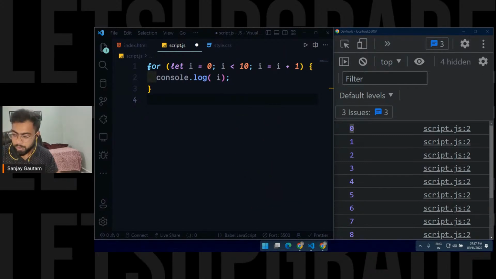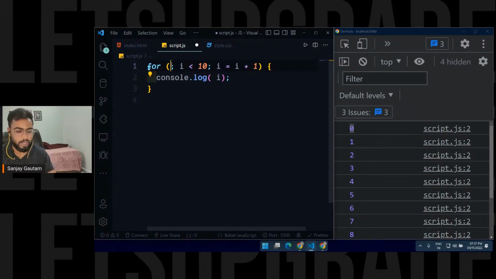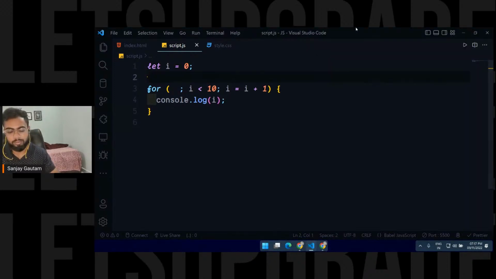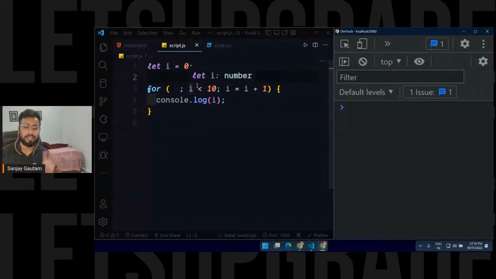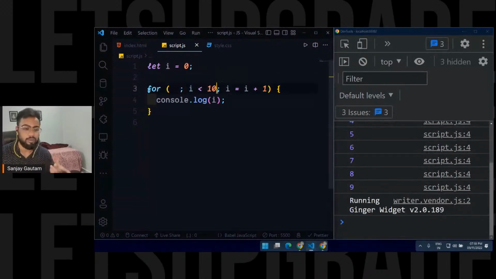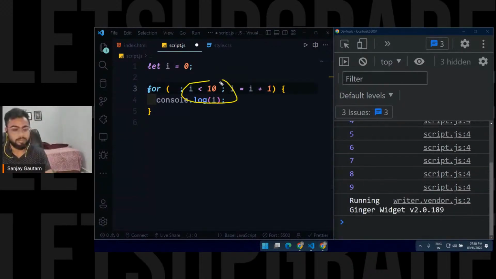By the way, it's not necessary to put this thing here. You can also write it outside of the loop, since it is a piece of code which will execute just once. You can just leave it blank, and that is also perfectly valid syntax in JavaScript. Here I'm getting the same output. So by manipulating these conditions you can basically have a loop. You just have to write this condition, so this is the most important part here.